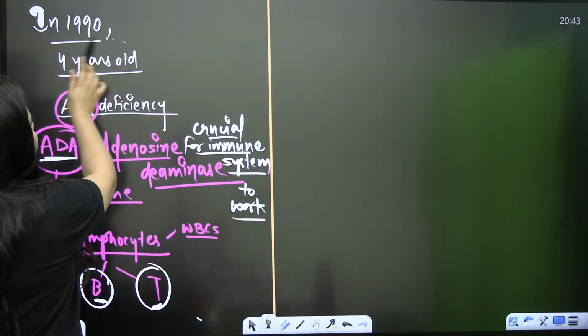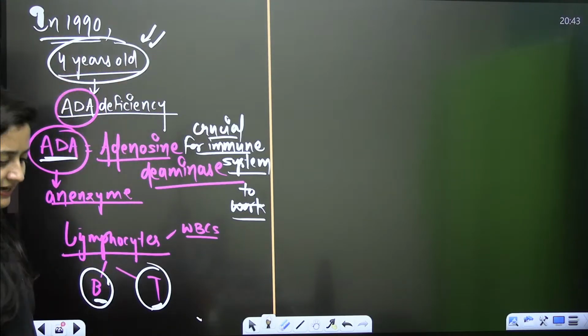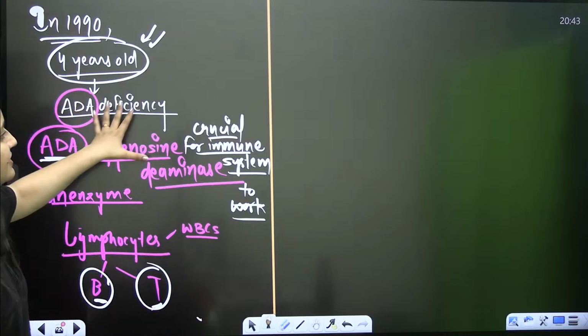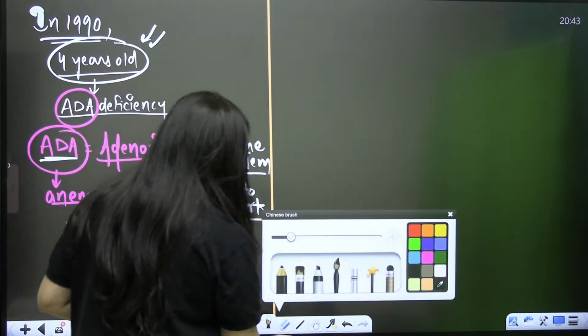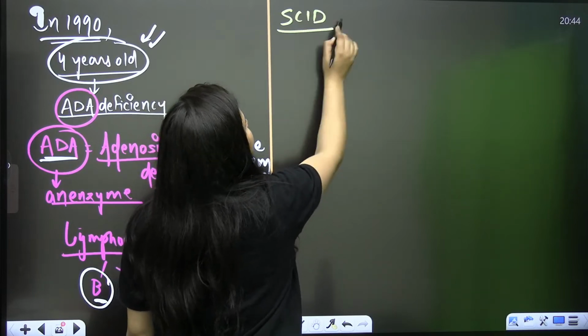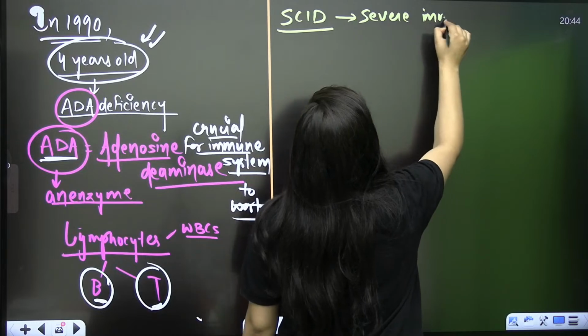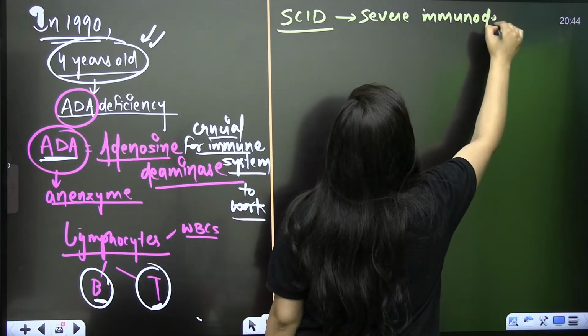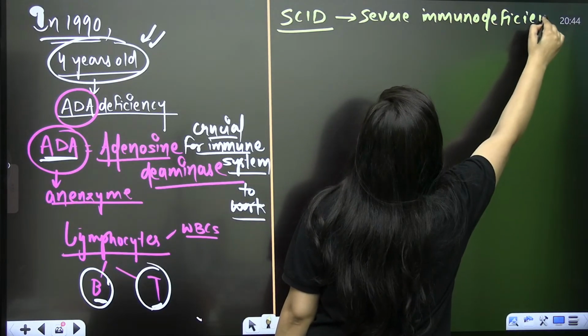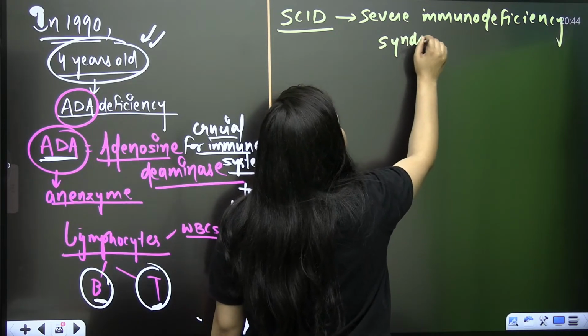Gene therapy was used for the first time for a 4-year-old girl in 1990, and she was deficient in this particular enzyme. If this enzyme is not there, the immune system is not working, which means that girl has the disease known as SCID. So what is SCID? SCID is severe immunodeficiency syndrome.